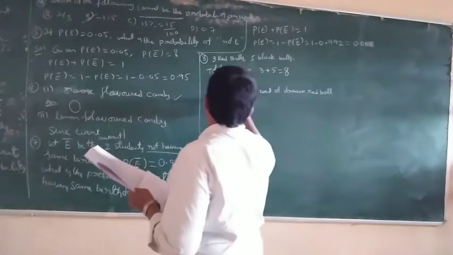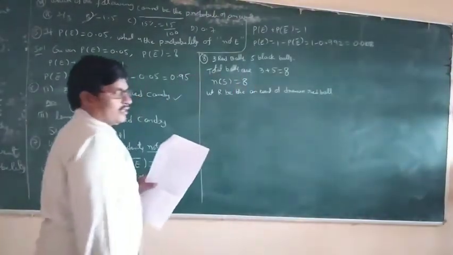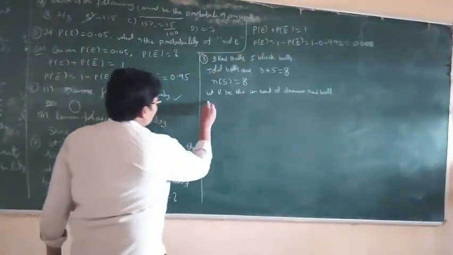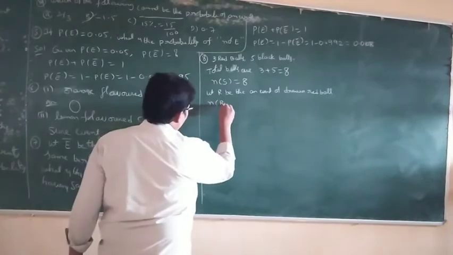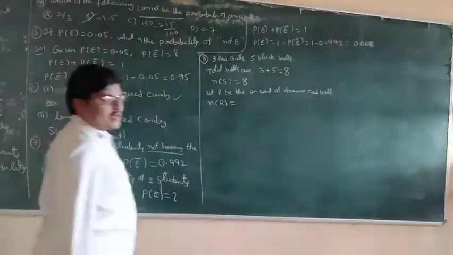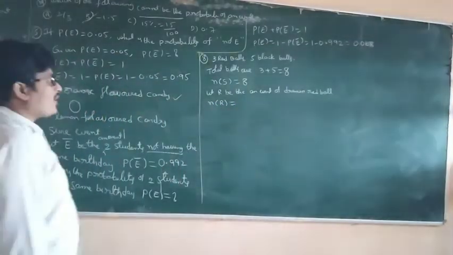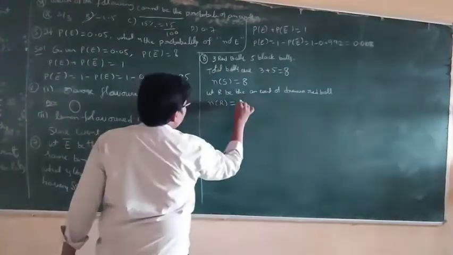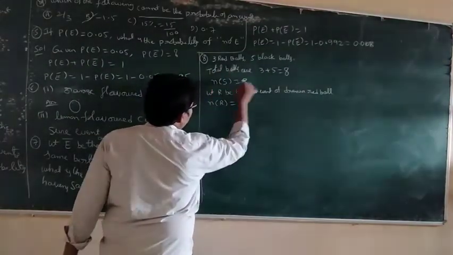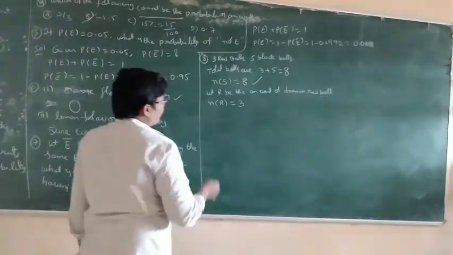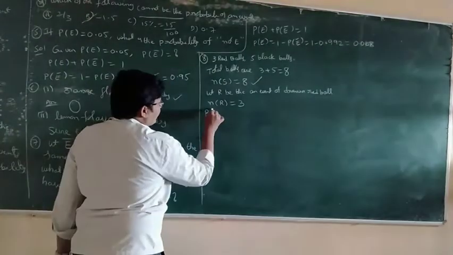R is the red ball, B is the black ball. The number of red balls, n of R, is equal to 3. The total number of balls is equal to 8. So probability of